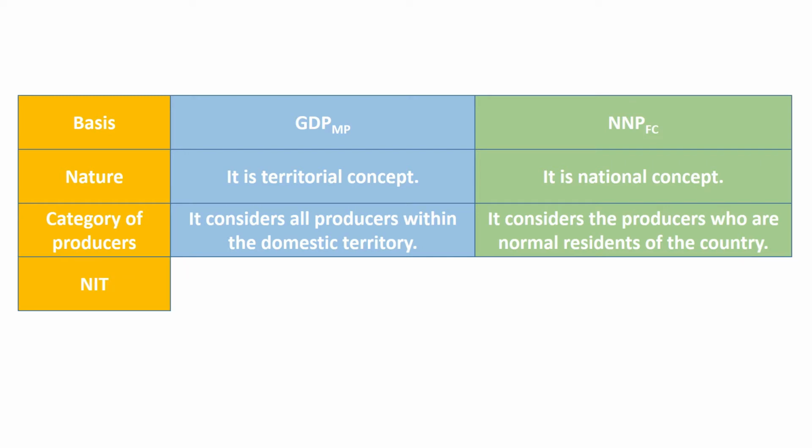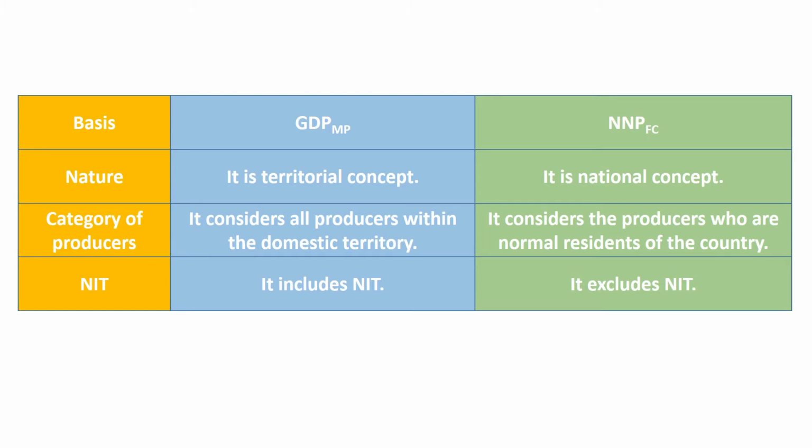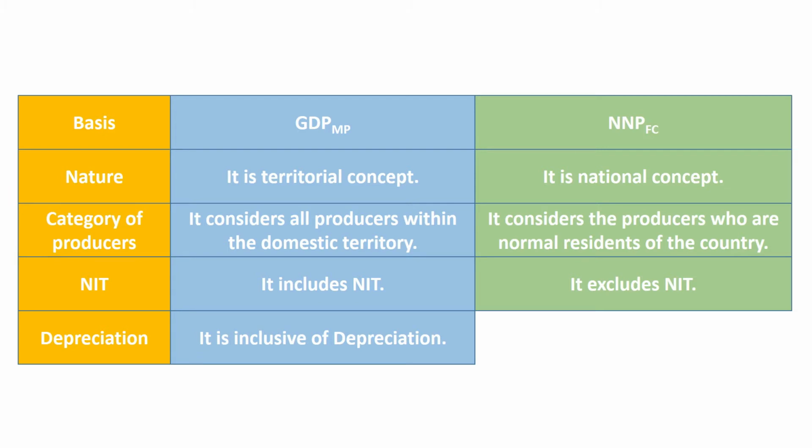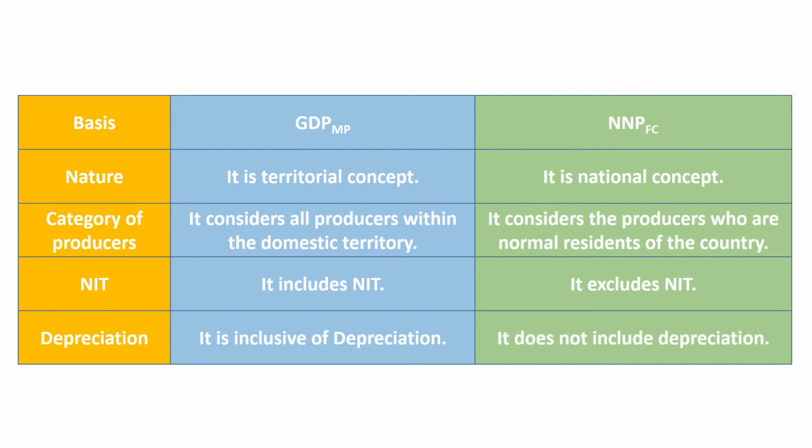Third basis is NIT or net indirect taxes. GDP at market price includes NIT as it is the market value of goods and services. NNP at factor cost excludes NIT as it is paid to factors of production, which does not include taxes and subsidies. Fourth basis is depreciation. GDP at market price is inclusive of depreciation as it is gross value. NNP does not include depreciation as it is net value.